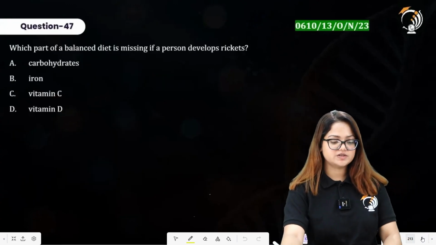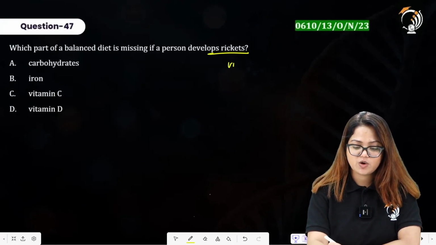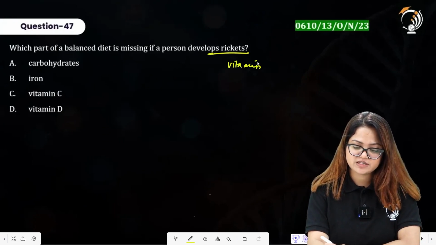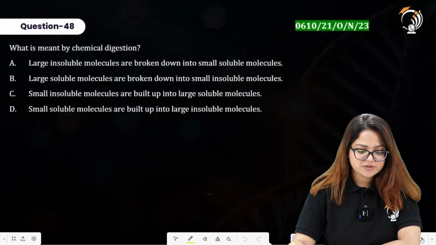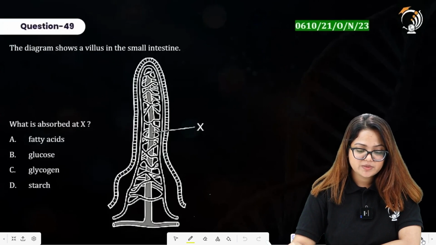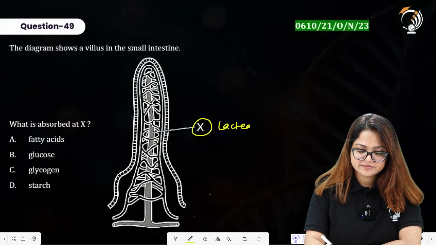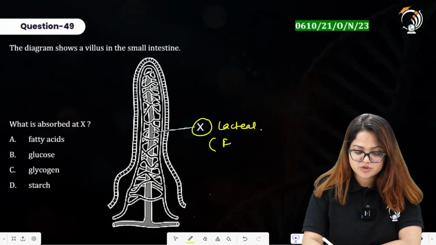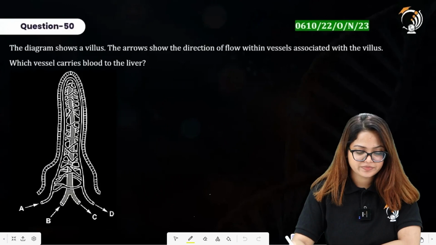Question number 47 here says which part of a balanced diet is missing if a person develops rickets? It is caused by vitamin D deficiency. Option D is the right answer. What is meant by chemical digestion? Again, you can attempt this. The diagram shows a villus in the small intestine. What is absorbed at X? So X is representing lacteal and it is for the absorption of fatty acids and glycerol. Option A is the right answer.